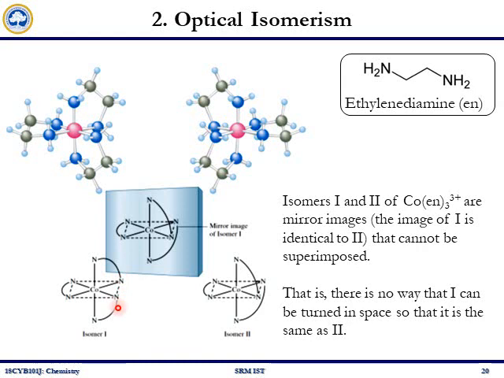I label it as isomer 1. If I take the mirror image of this isomer 1, I have an image which is similar to this one. So I label it as isomer 2. Basically this isomer 1 is the mirror image of isomer 2, or isomer 2 is the mirror image of isomer 1, and they are non superimposable, hence they are optically active and we name them optical isomers.